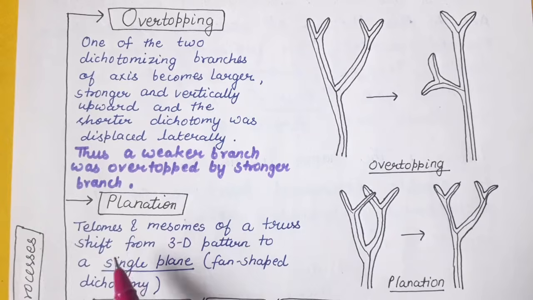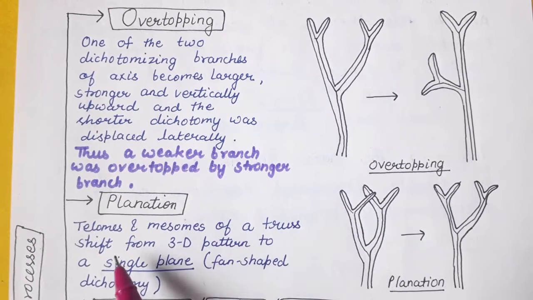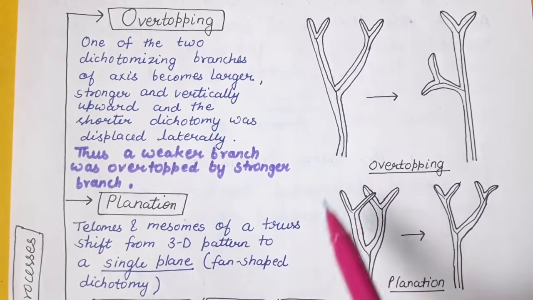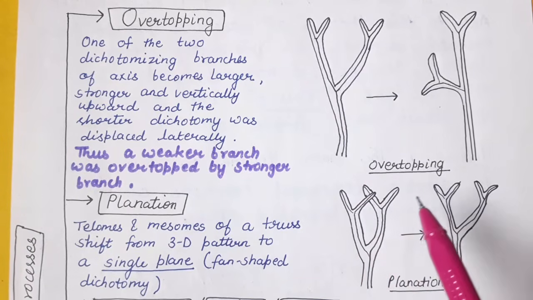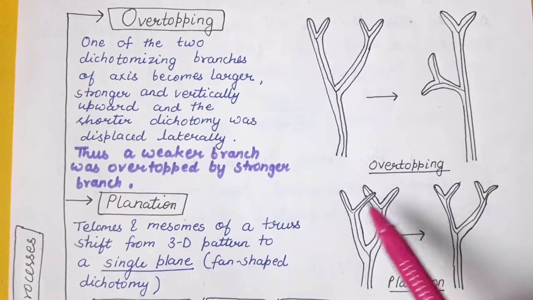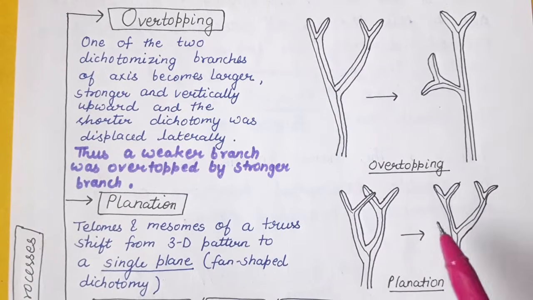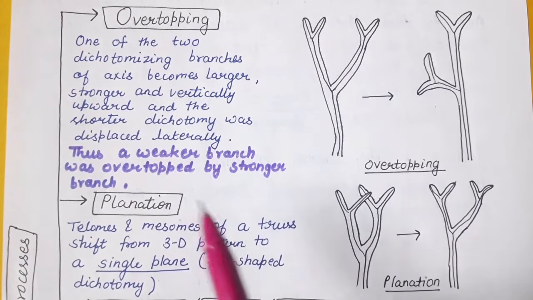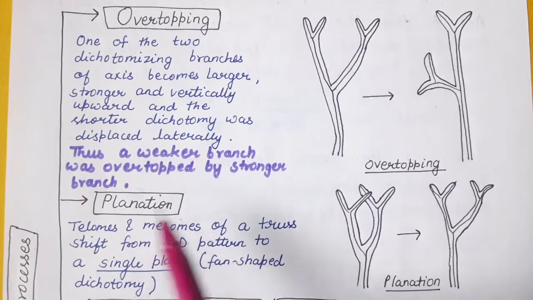In this case, the telomes and mesomes of a truss, or a group, shift from a 3D pattern to a common single plane. That is called planation, because all the dichotomies are coming to the same plane.